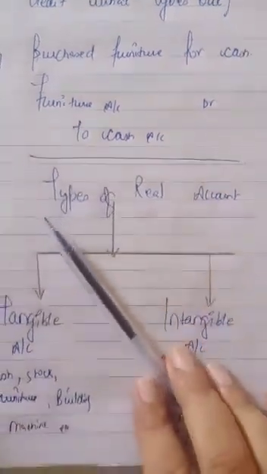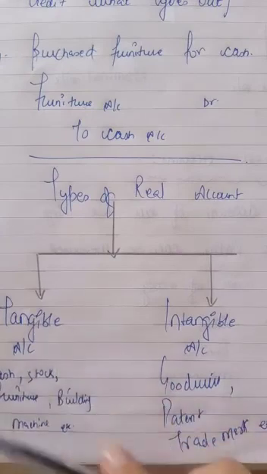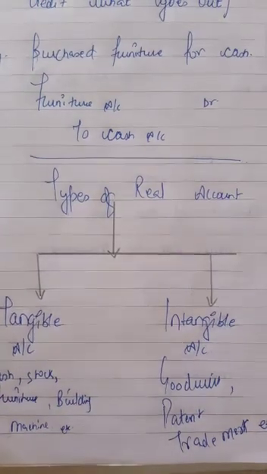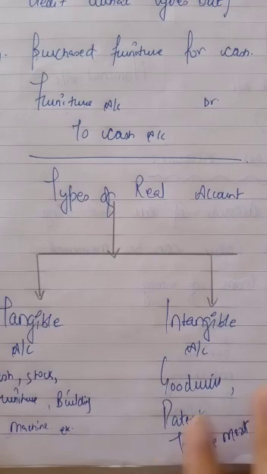And there are two types of real accounts: tangible and intangible. In tangible real account, all the tangible assets are included which can be seen and touched, and in intangible, all assets are included which cannot be seen and touched, like goodwill, patents, copyright, trademarks, computer software, etc. So this was real account.